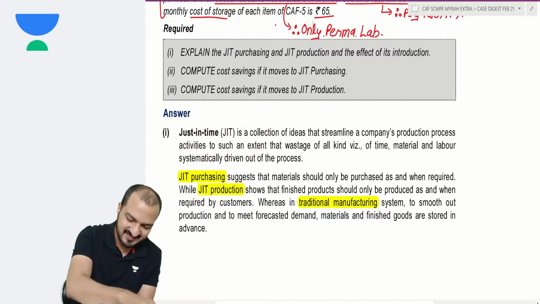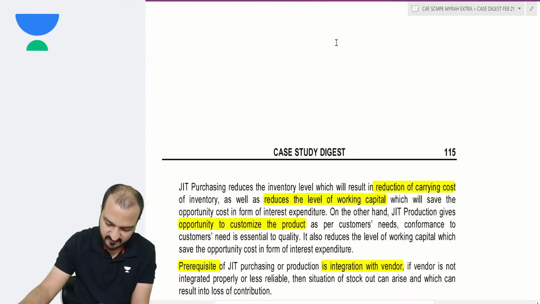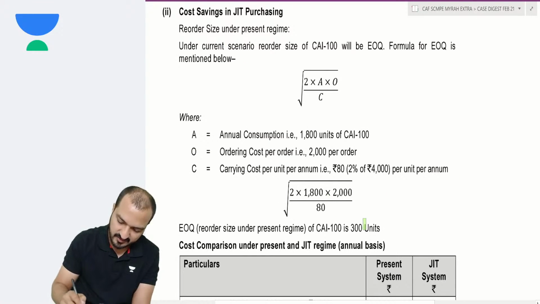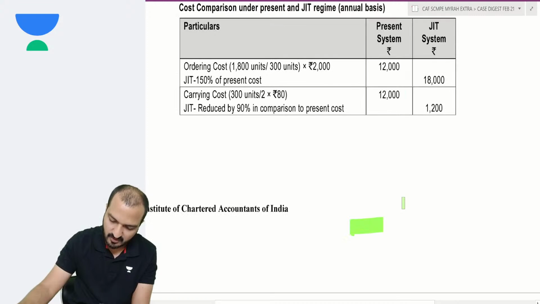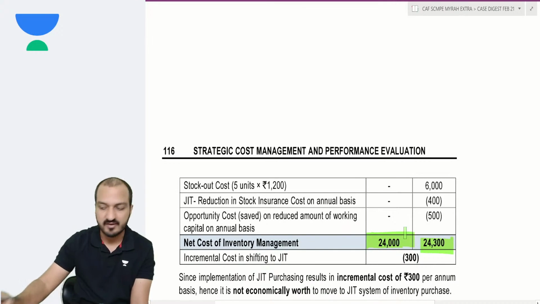So first question is explain JIT. So basic theory of JIT is given there that you can read. Second question we already solved. You calculate EOQ 300 and you compare the cost between both the systems. You got 24 and 24 300, so 24 is better. JIT should be rejected.